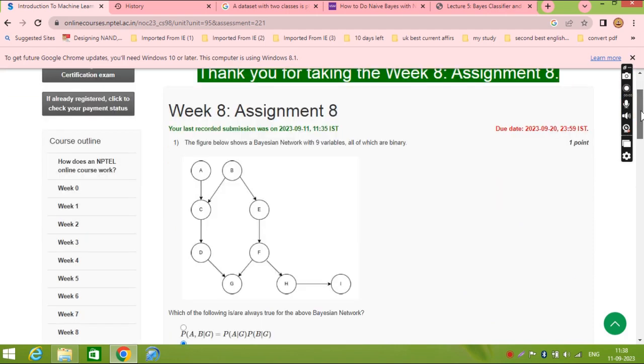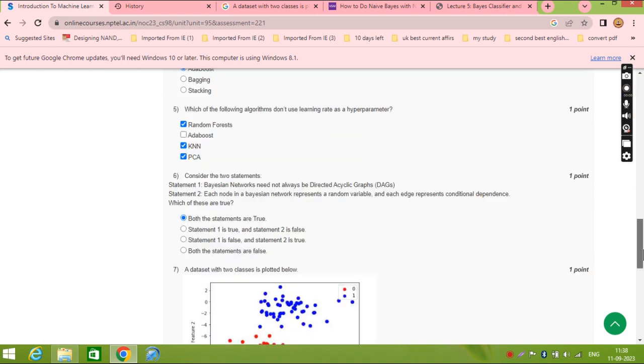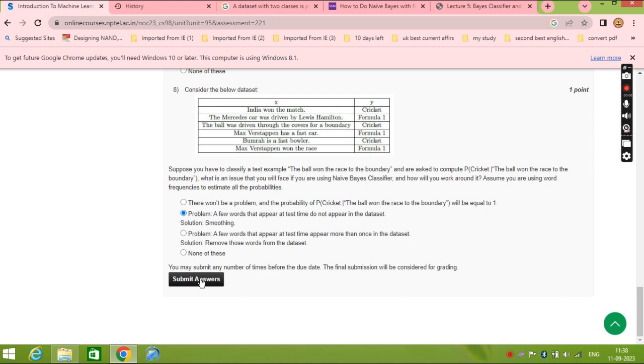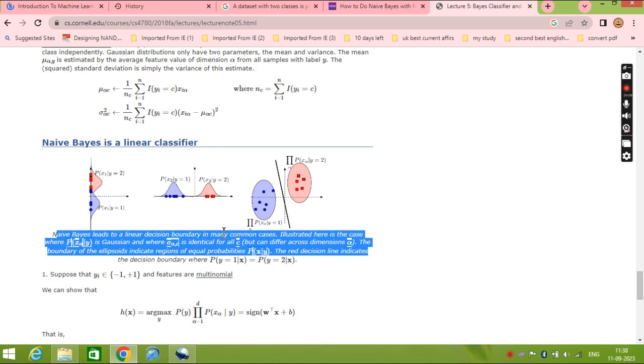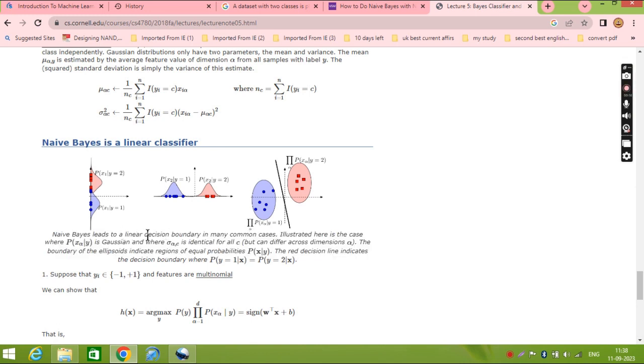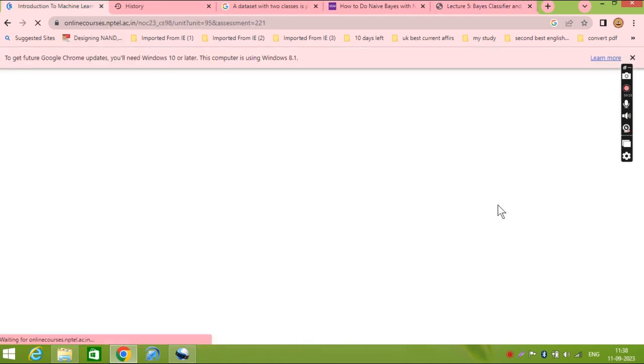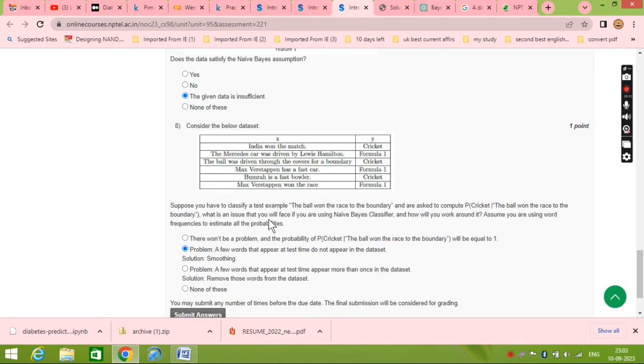You have answered this multiple times. And why are we saying this? Because naive classification is for nonlinear system cases, there must be a boundary. So according to this we have submitted the answer. The last question: consider the database. The answer will be this one, a few words that appear at test time.